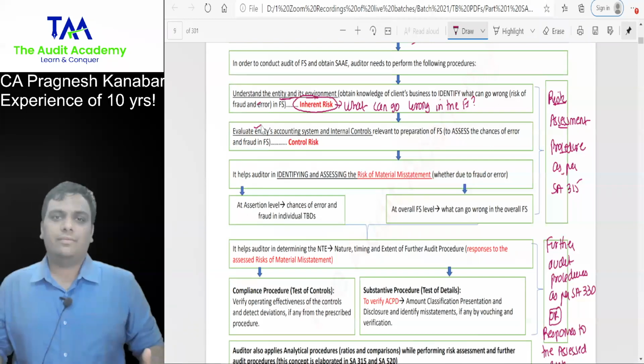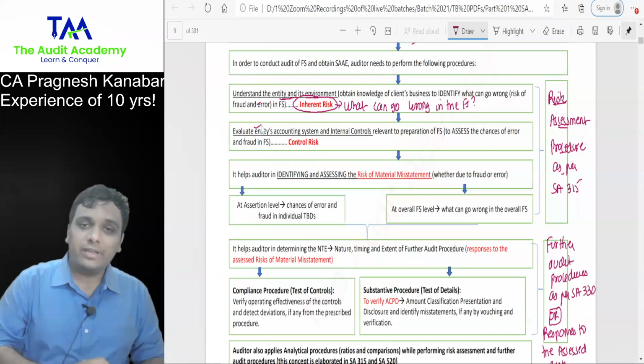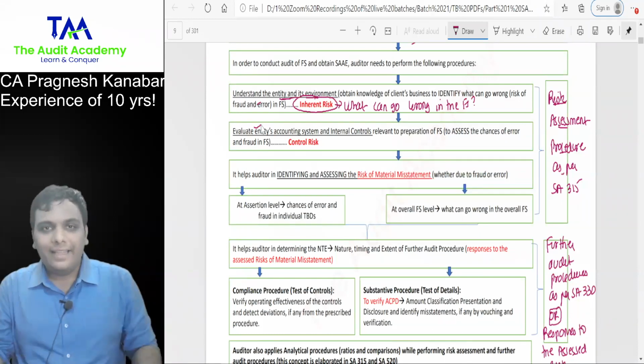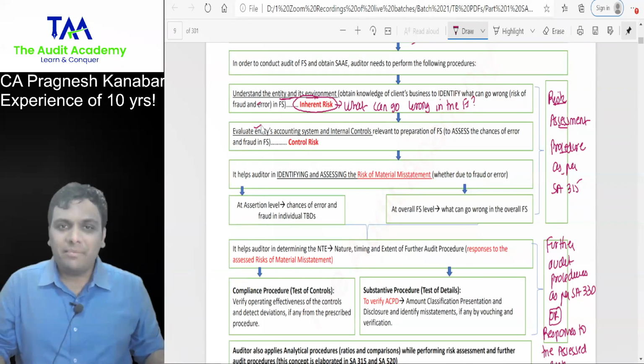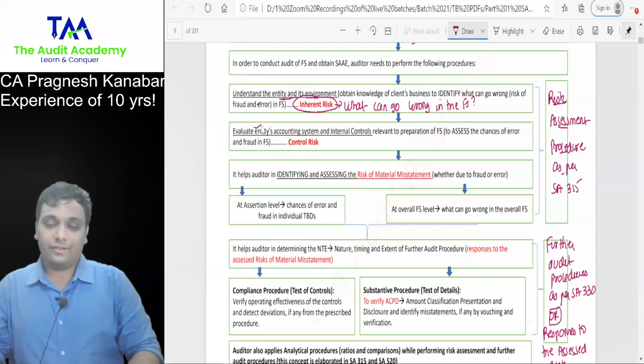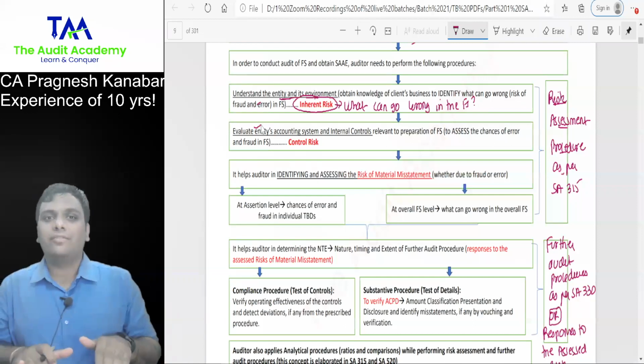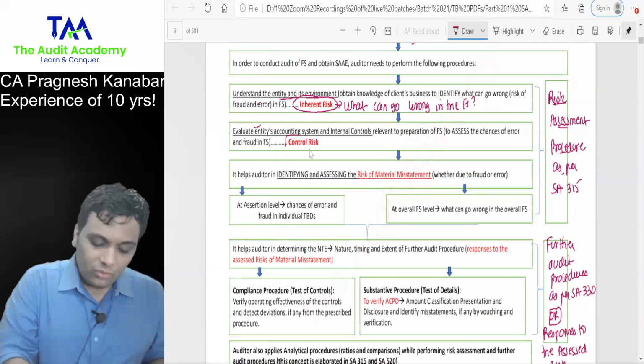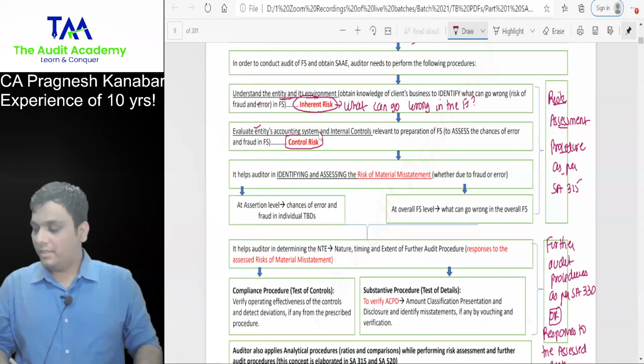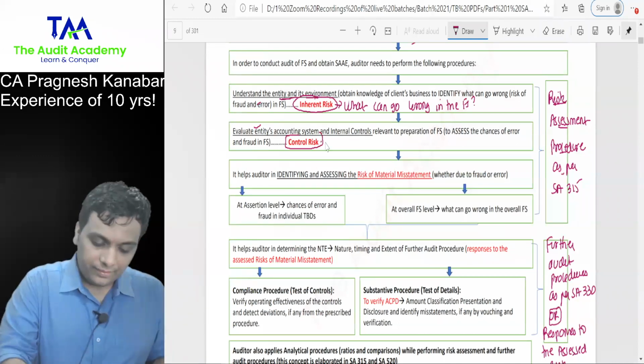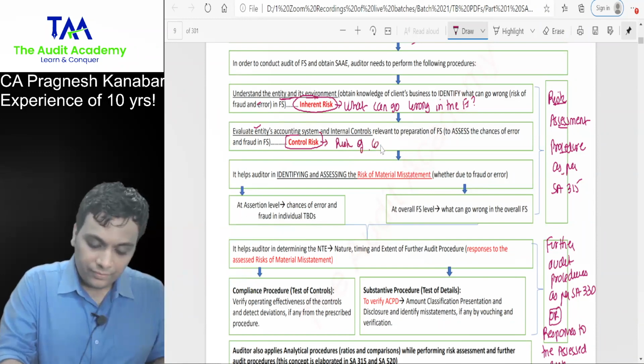What is their system? What are their manual controls? What are their automated controls? How are they handling everything? What are the steps taken by the management to prevent and detect fraud and error? Once I obtain an understanding of this, I will come to know about control risk. Sir, what is control risk? I will come to know about the risk of control failure.